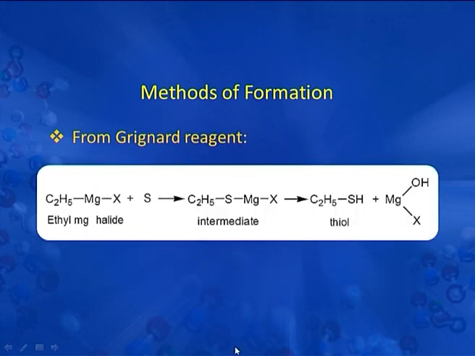Next is the formation from Grignard reagent. In this, the Grignard reagent, that is C2H5MgX, when it reacts with sulphur, we get an intermediate compound, which further changes into thiol, that is C2H5SH, and the side product is MgOHX.